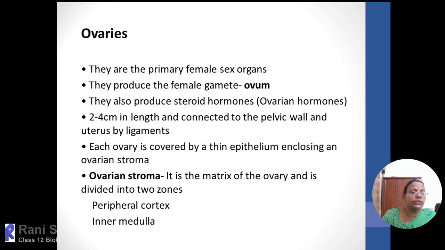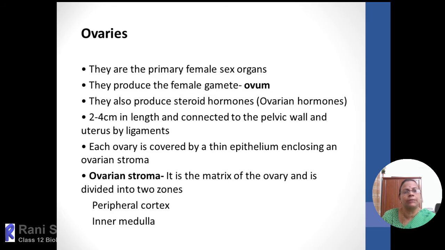The ovaries are the main primary sex organ, and they perform a dual function. That means they produce the female gamete.